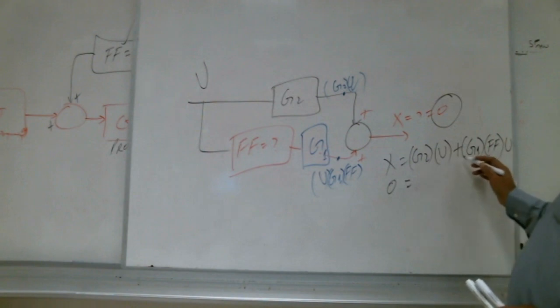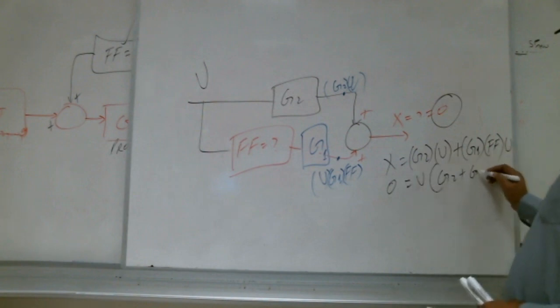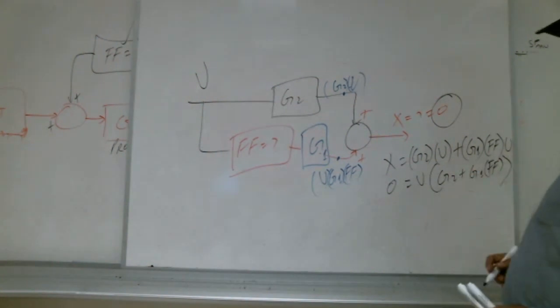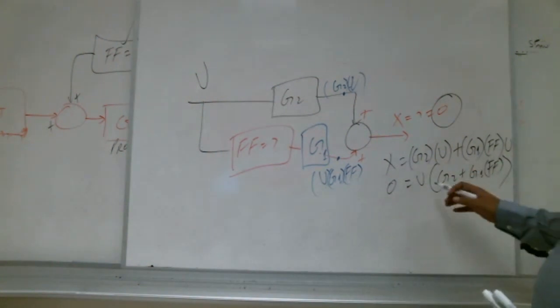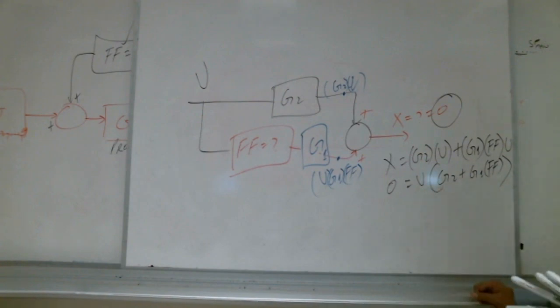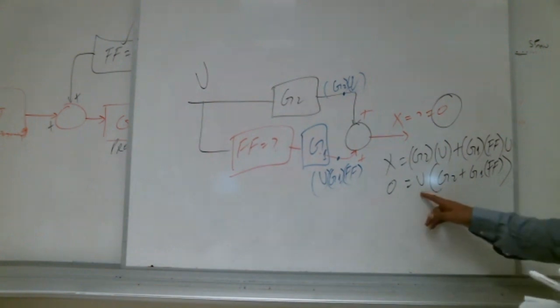So U is common: U times (G2 plus G1 FF) equals 0. What is U, Shabab? Disturbance. So the disturbance cannot be 0.